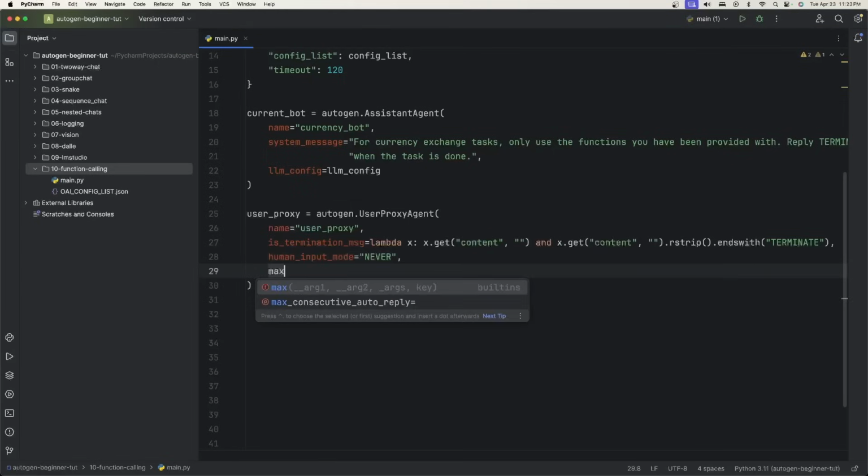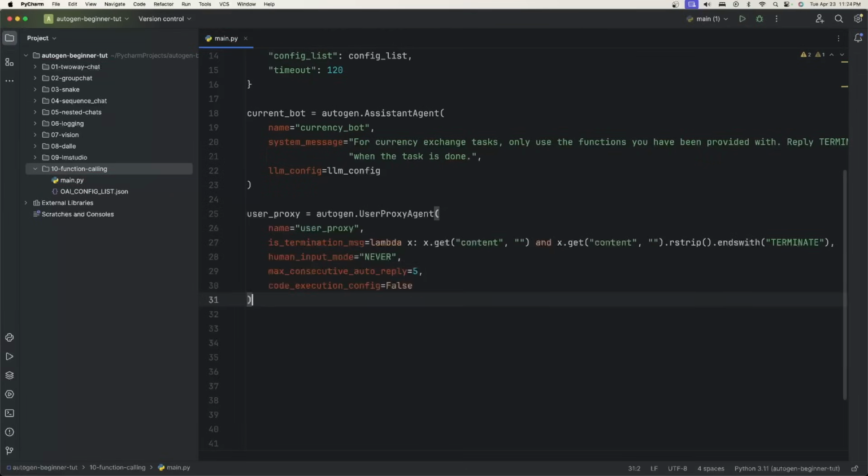The max consecutive auto reply. I'm just giving you some of the properties so you get familiar with them. You can just set this to 5. It doesn't really happen that often. And then we set the code execution config to false.